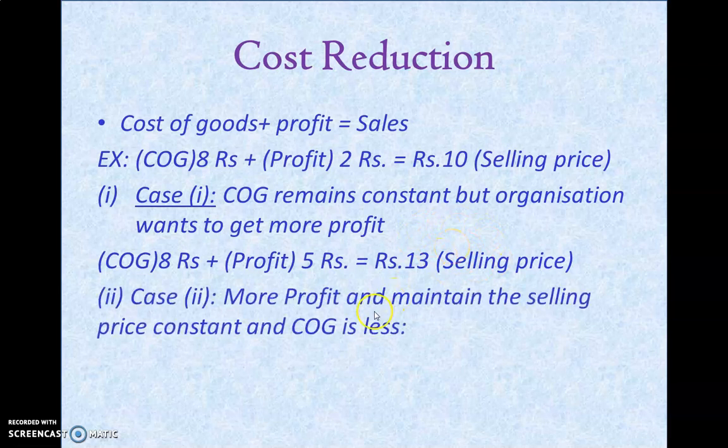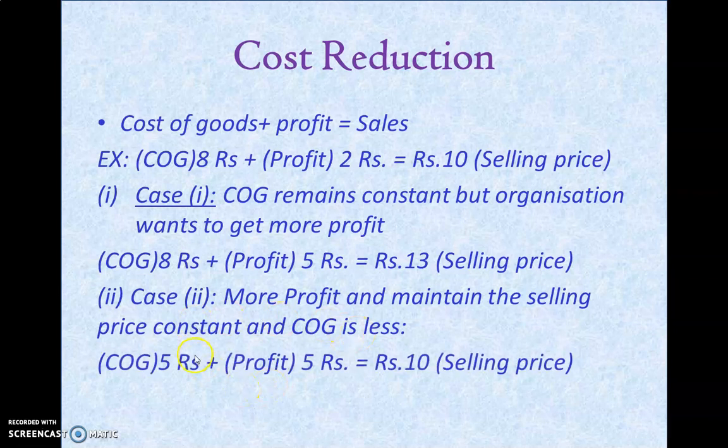In case 2, you want to earn more profit, but here you are maintaining the selling price constant, while COG is less. For example, you are maintaining the selling price at the same 10, but you are increasing your profit from 2 to 5 rupees. How is it possible?